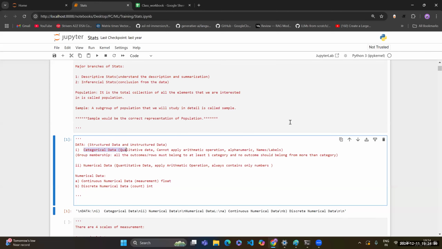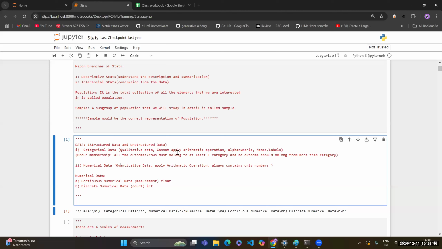So categorical data is basically the data where you cannot apply the arithmetical operations. Okay. It contains the names or labels of something. It may contain some numerical values. When I'm saying numerical values, just like mobile number, jersey number, pin code, zip code, all these numbers that we have, even though these values are numbers, we cannot apply any arithmetical operation onto them.